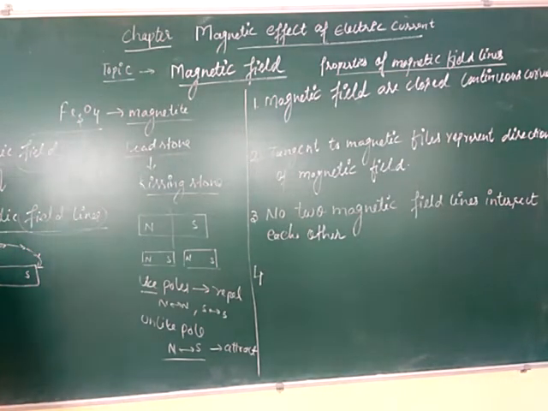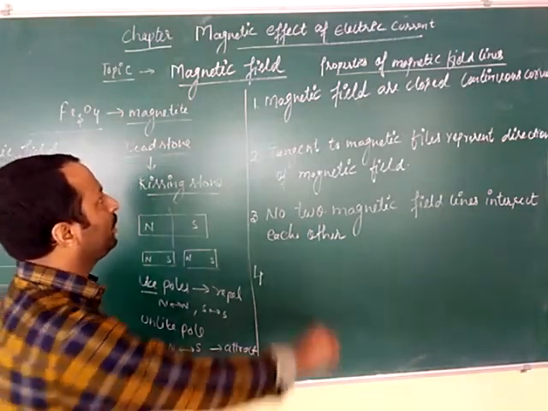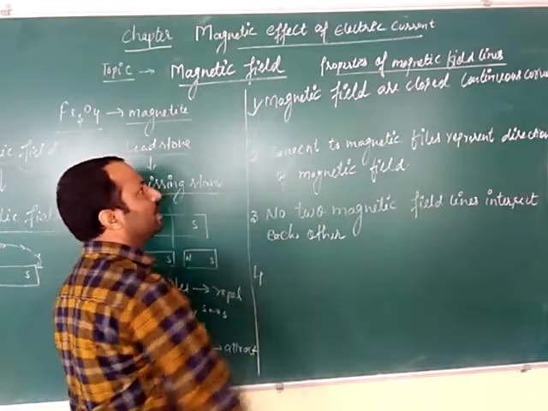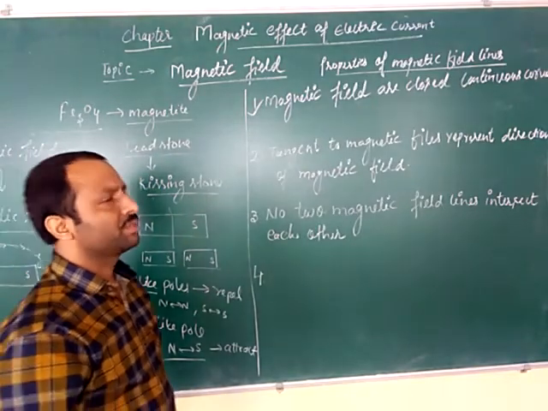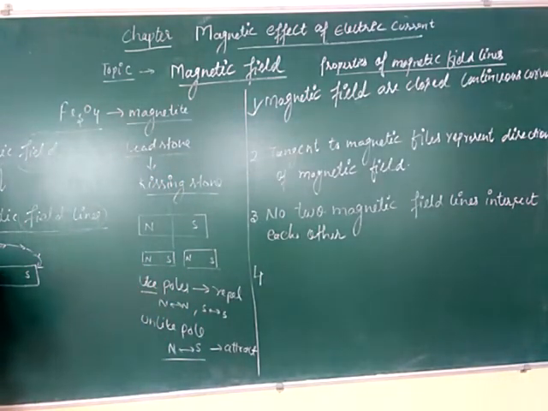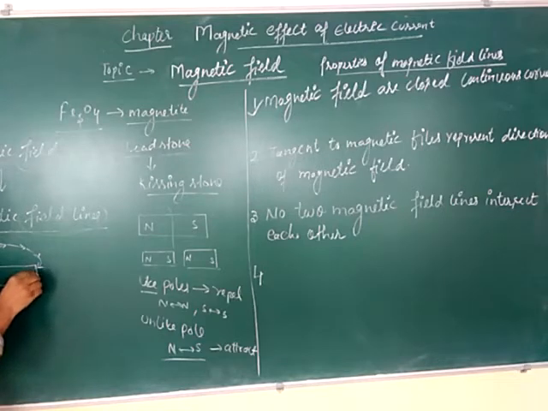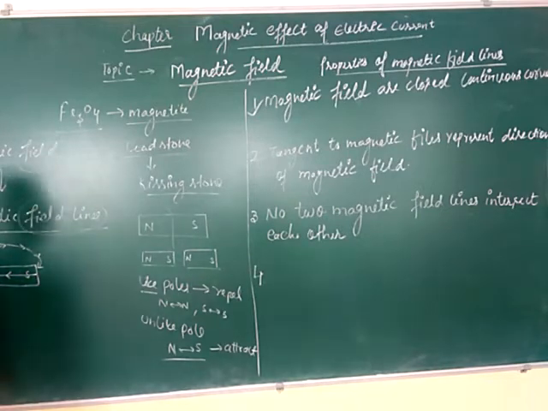Okay, now we will learn some of the properties of the magnetic field lines. First property is that magnetic field lines are closed continuous curves. Closed continuous curves means the magnetic field lines start from the north pole and end towards the south pole outside, and even inside the magnetic field is from the south pole towards the north pole. So in this way these field lines are closed continuous curves.